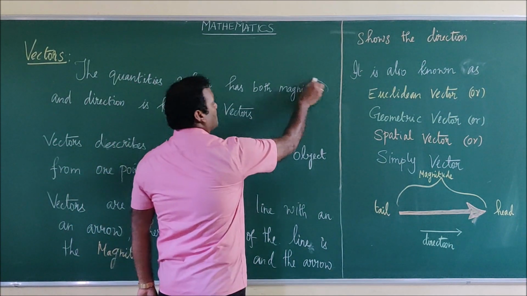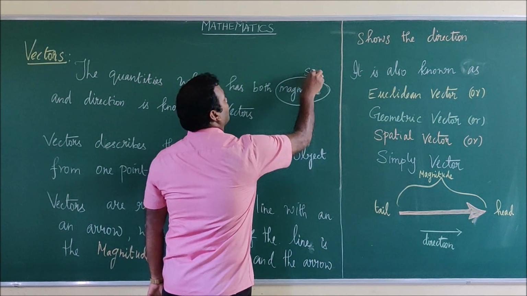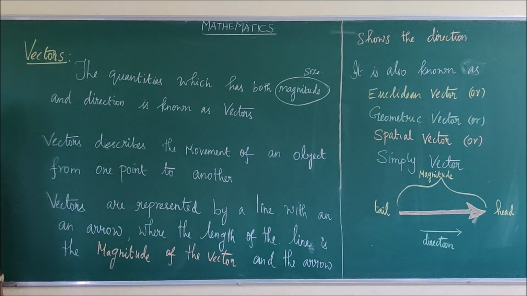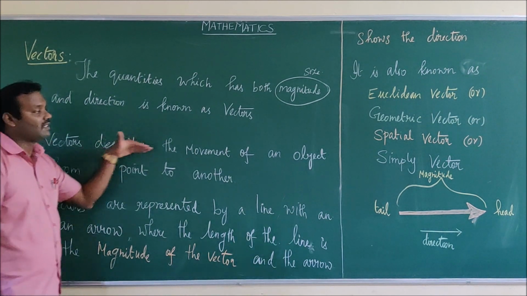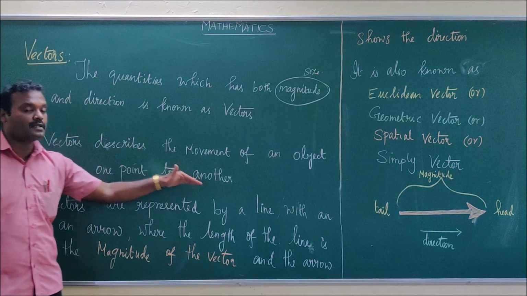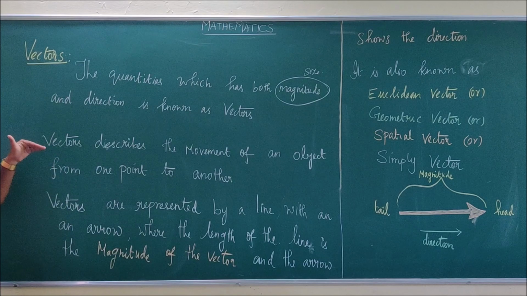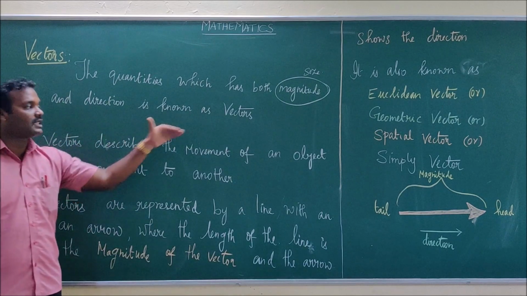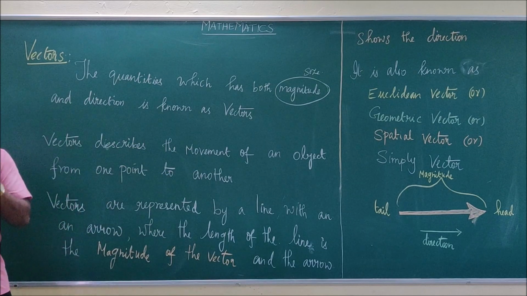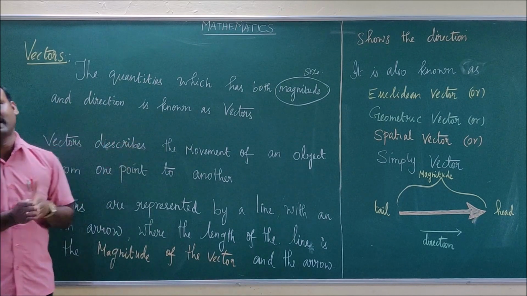Here, the magnitude represents the size of the vector. Then, also make a note of this definition: a vector describes the movement of an object from one point to another point.